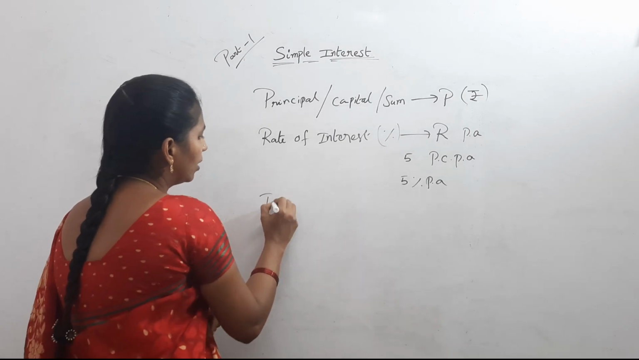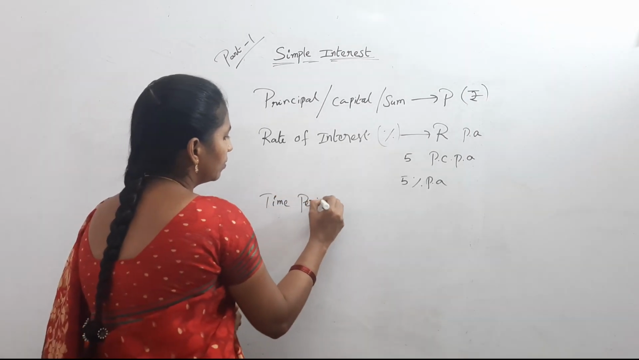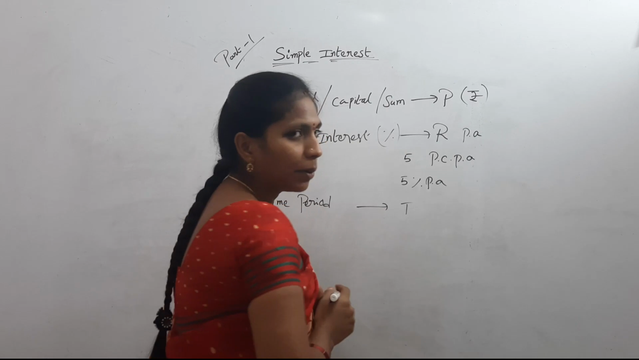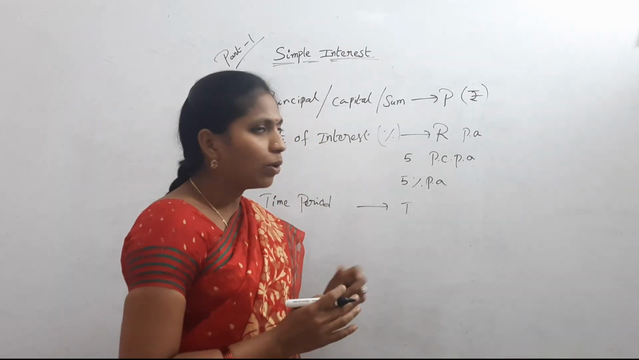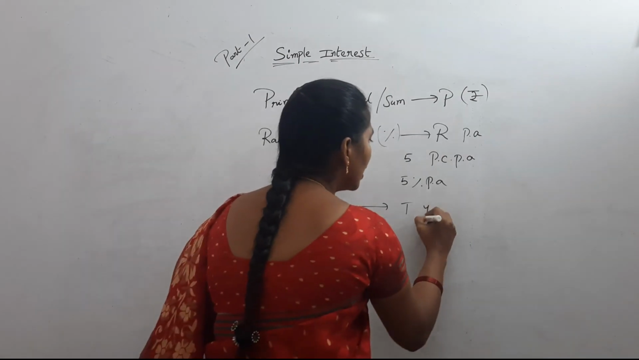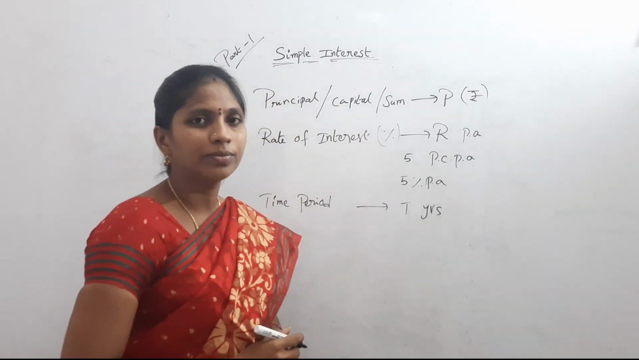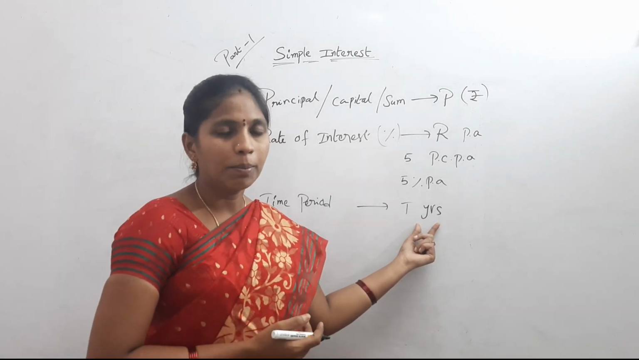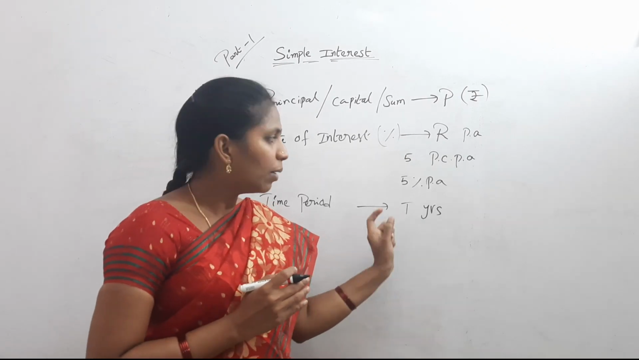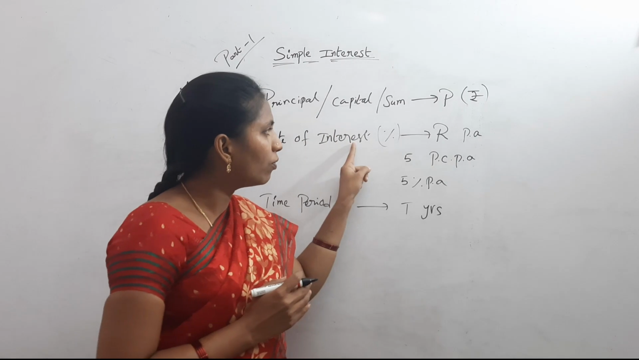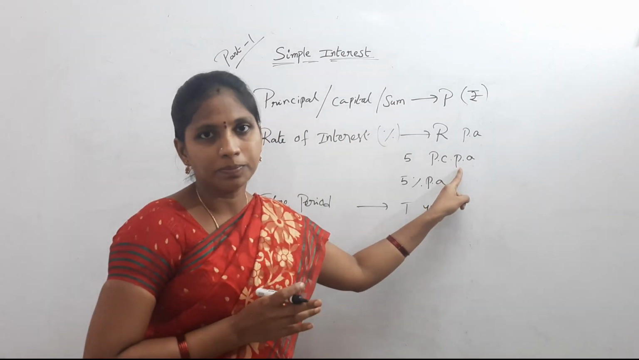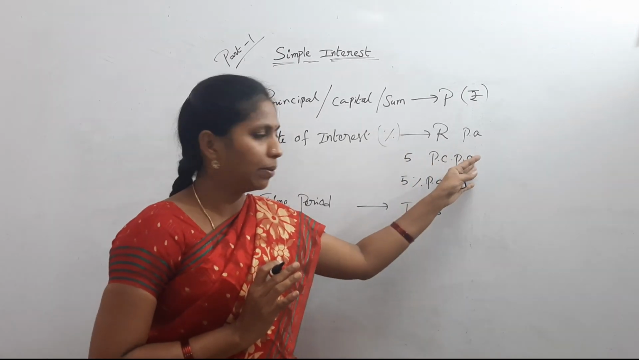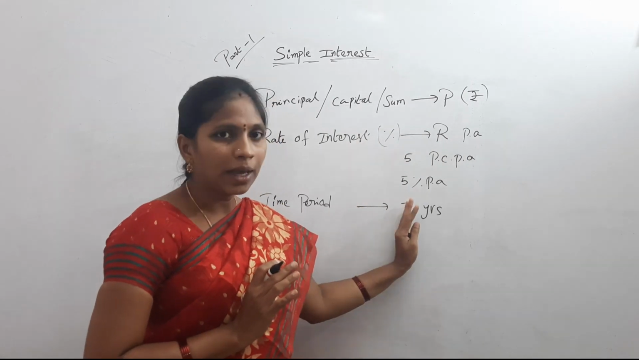The other one is time period. Time period is in years. It is denoted by T or N. I want to use T. It is in years. In some questions, it may be in months or days also, but you should convert into years. Time period must be in years and rate of interest must be per annum. So if you find any other unit, first of all convert into per annum rate of interest, and time must be in years.